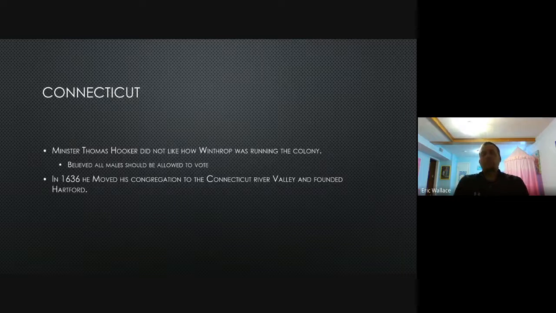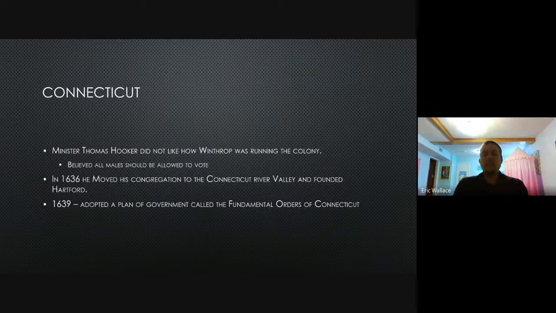So he's going to take his congregation in 1636. He's going to move to the Connecticut River Valley. And eventually he will found the settlement of Hartford. Well, if you know anything about your geography, states and capitals, Hartford is the capital of Connecticut today. And that's going to be founded by Thomas Hooker and his congregation.